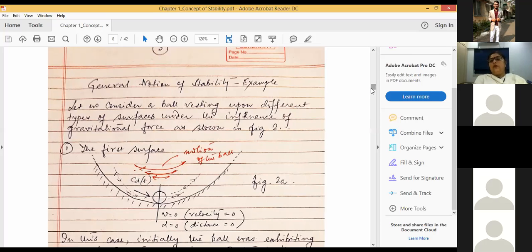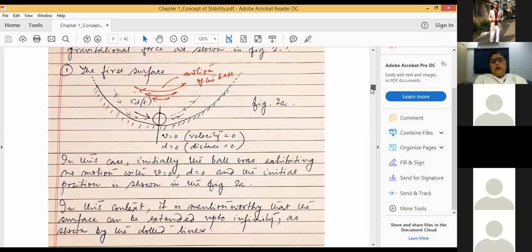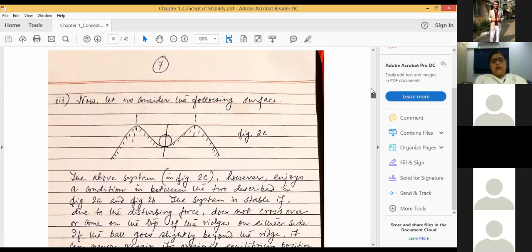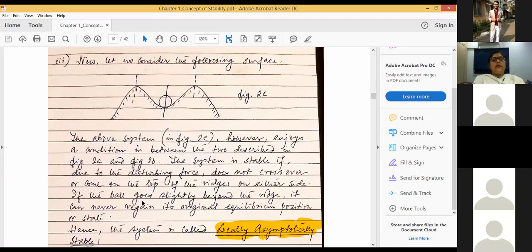Now let's go to discuss another surface where the nature of the surface is like this, right? Again, a ball is resting at this particular point, and since the ball is at rest, the velocity and the displacement of the ball with respect to this reference position will again be zero.